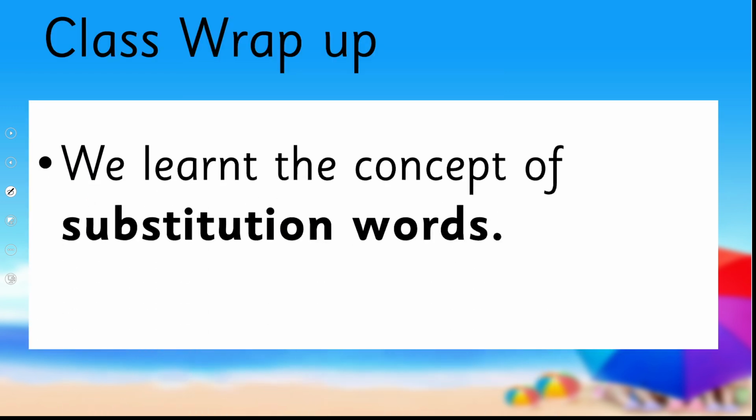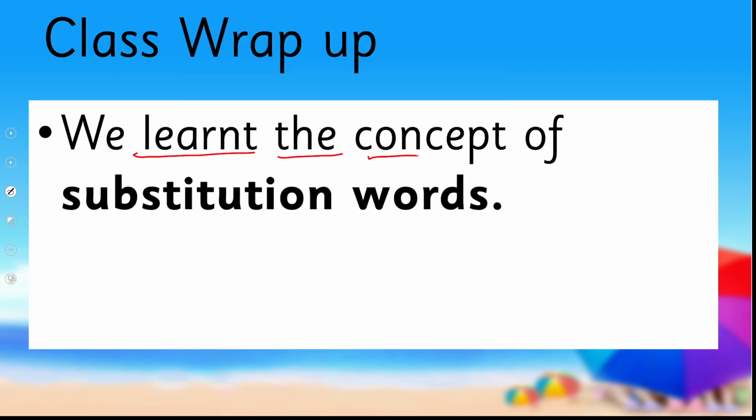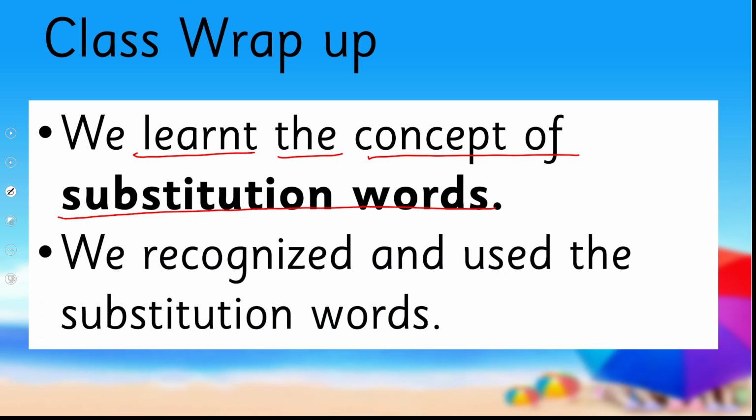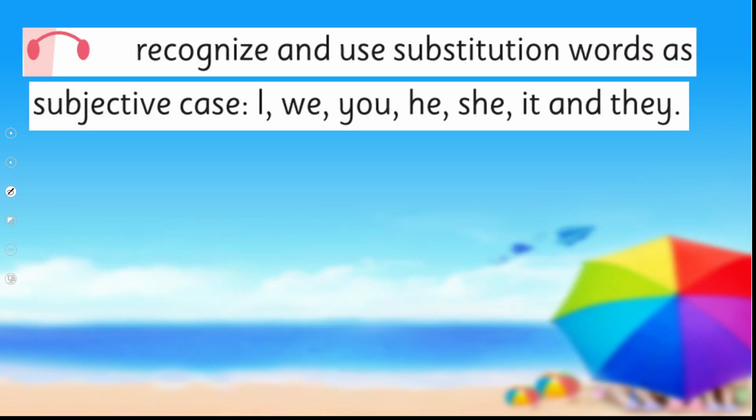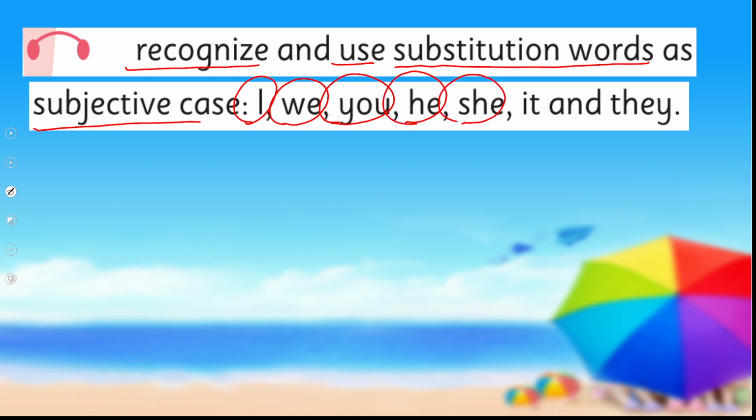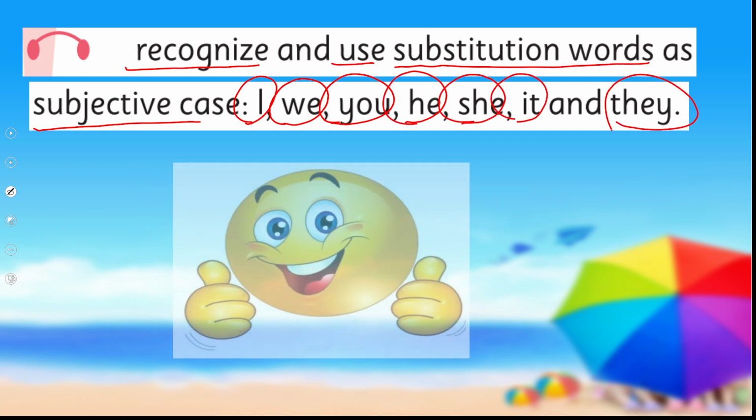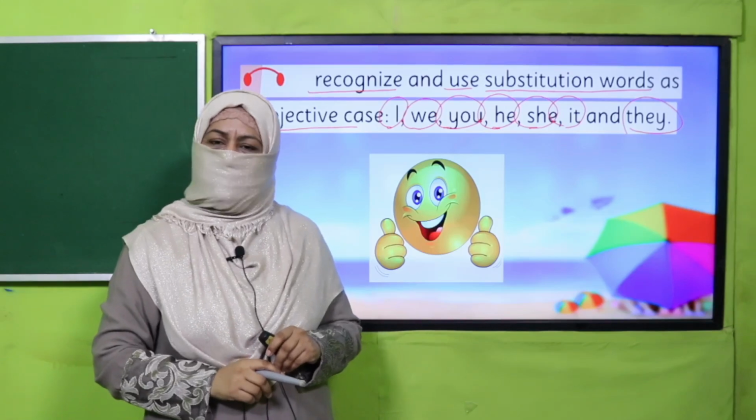What have we learned today? We learned the concept of substitution words, and we recognized and used the substitution words. In this way, we achieved our SLO to recognize and use substitution words as subjective case: I, we, you, he, she, it, and they. Are we done with it? Yes. So, that's it for today.